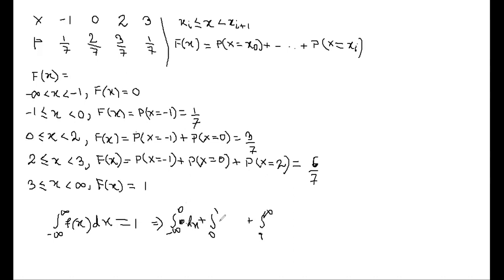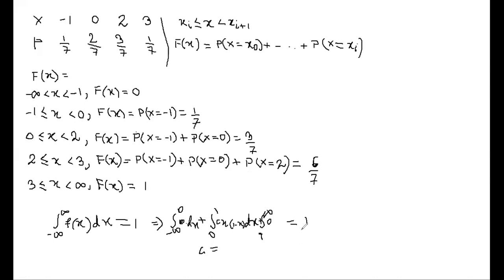What about this part? What is your f(x)? It is Cx(1 minus x), so the integral of Cx(1 minus x) dx. Clear? And for the third part, what is your f(x)? 0. Again it becomes 0, and the total is 1. So what is the value of c from here?